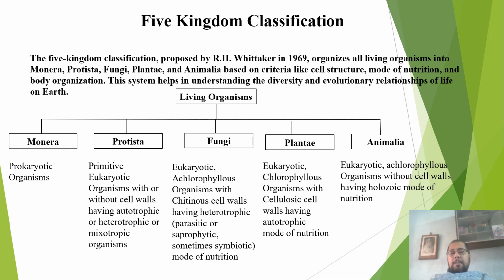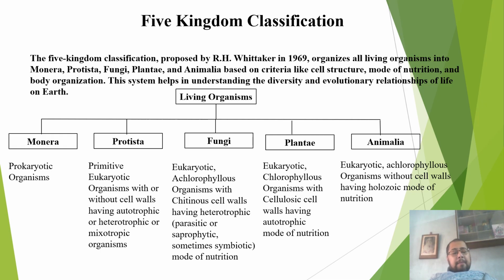For example, there was no distinction between prokaryotic or eukaryotic. Prokaryotic and eukaryotic organisms were placed together, like the bacteria within the thallophytes group of plants. Then eukaryotic, autotrophic and heterotrophic, or unicellular and multicellular.